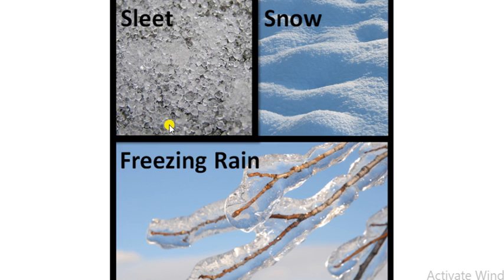So this is sleet and this is freezing rain, and snow as you know all over. So when you know all these concepts, when you understand what freezing rain is called, how it forms, and what sleet is called, then you can define it in your own way, right? No need to memorize all these things. You can define it in your own language, right? So understanding the concept is very essential.